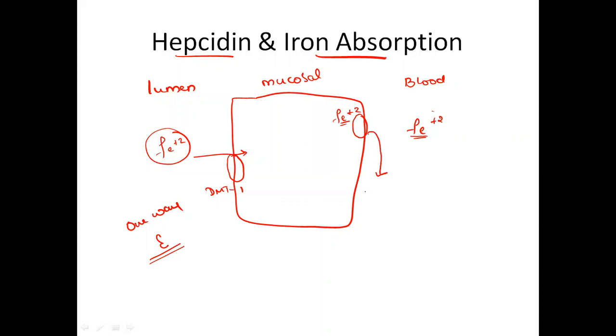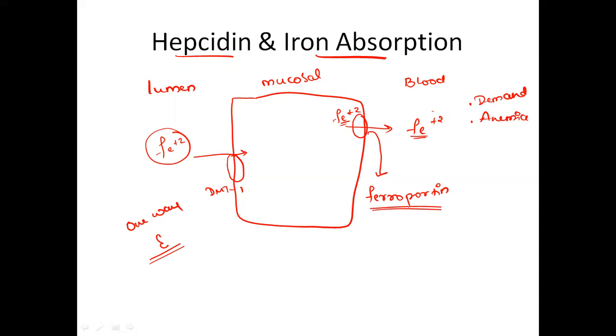And this protein is called ferroportin, a transmembrane protein which helps in the transport of the iron into the blood circulation. And this will occur only under certain conditions, for example, if the demand for iron is high, then it will be absorbed. Or, for example, in anemia cases. So in such cases only, iron will be entering the blood circulation.